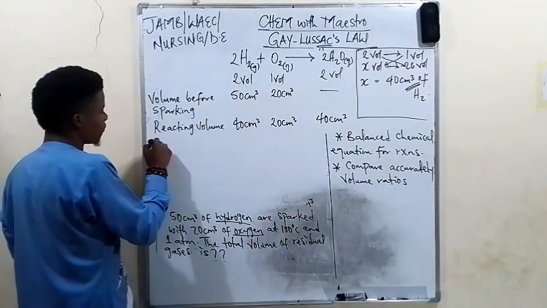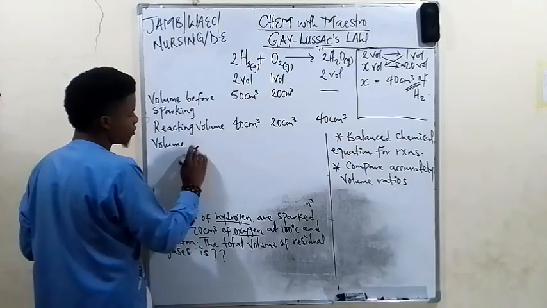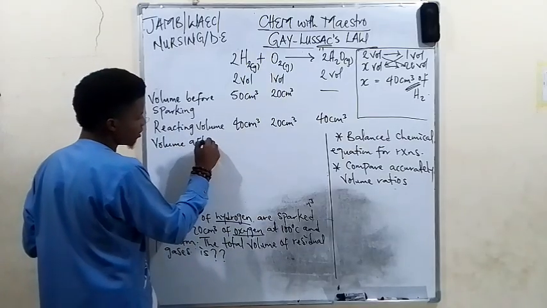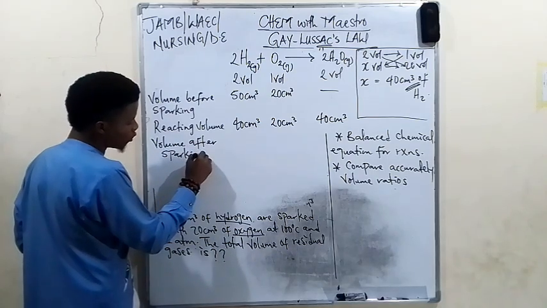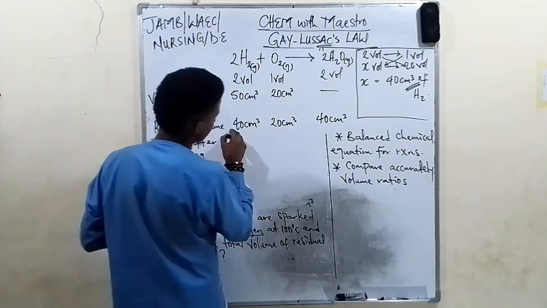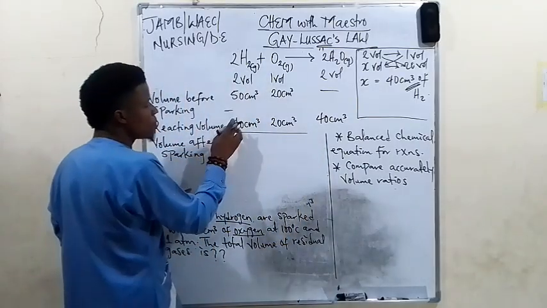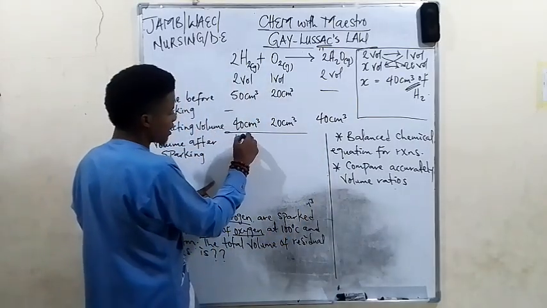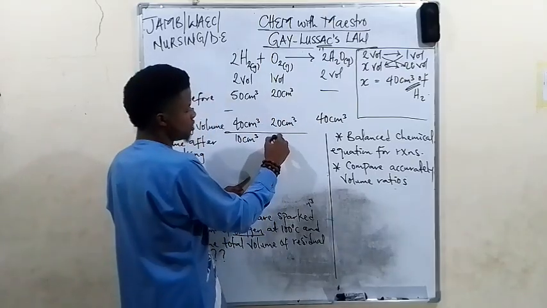So volume after sparking. Our volume after sparking will now be, at this point we are going to subtract 50 minus 40, 10 centimeter cube, and 20 minus 20, 0 centimeter cube.